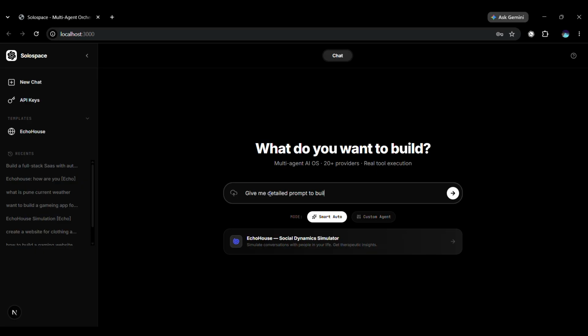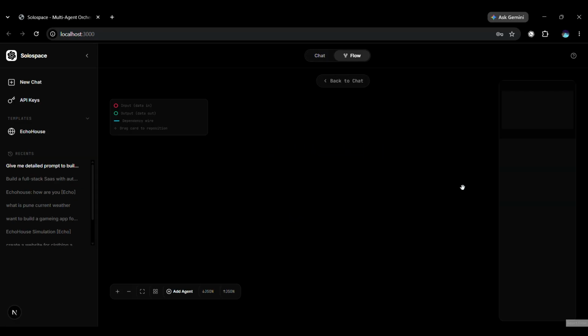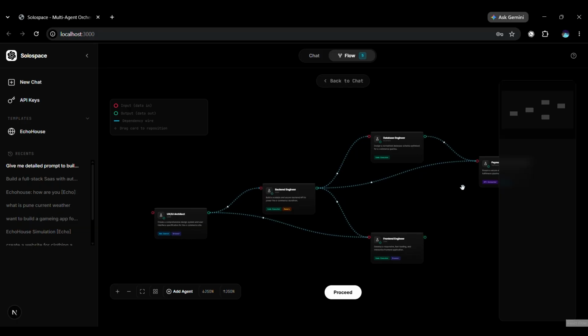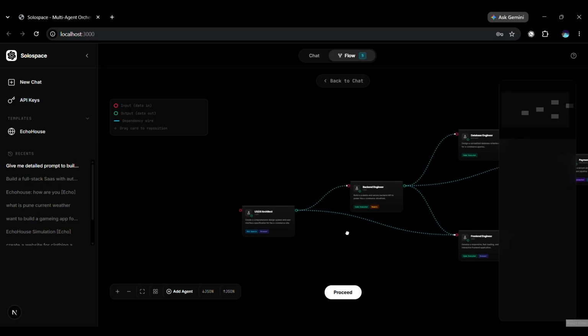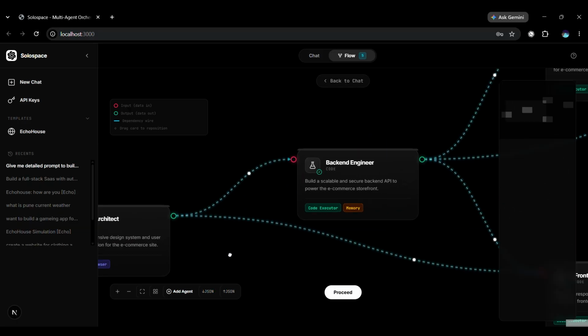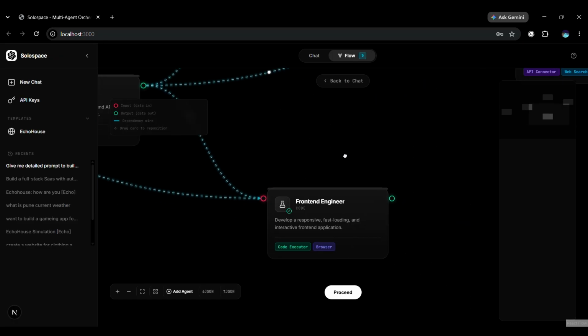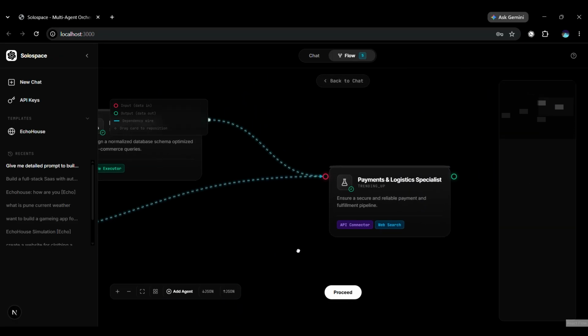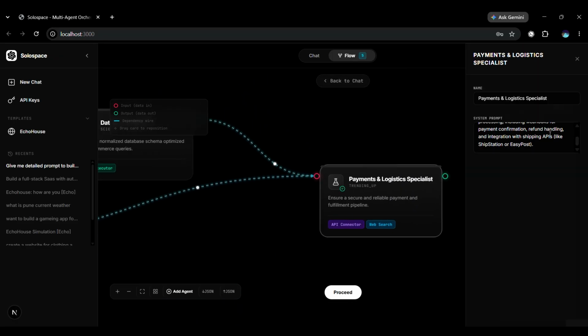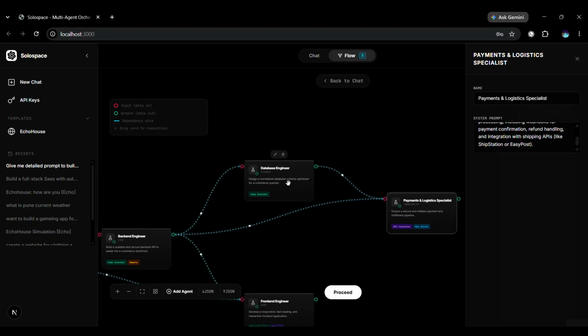Give me a detailed prompt to build an e-commerce website for clothing. That's it. I hit send. Now look at the canvas. AI generated the agents. First one is UI/UX architect, backend engineer, front-end engineer, database engineer, payment engineer. We can edit each agent.